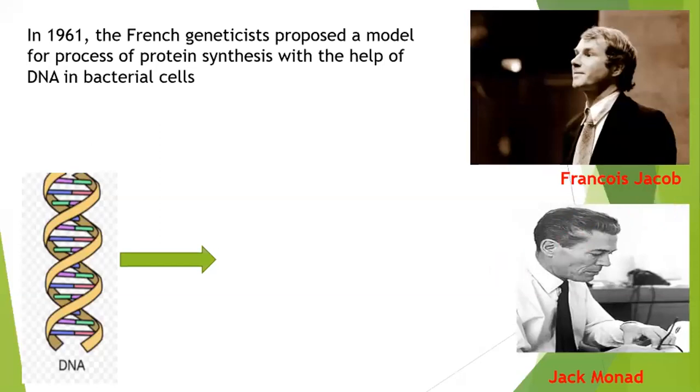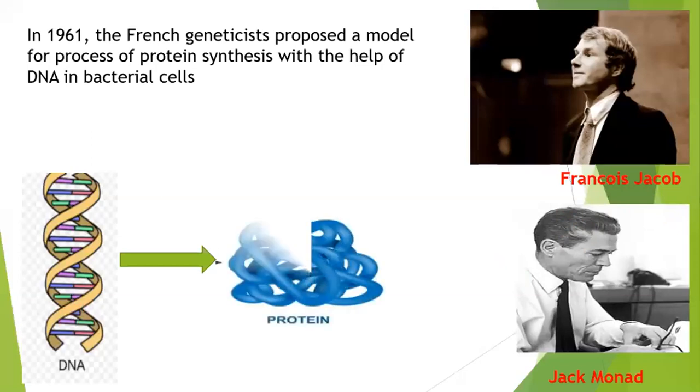And these two scientists, they had studied the DNA, and they found out that DNA is capable of producing a particular protein. So as you can see over here, a protein is made from the genes present on the DNA.